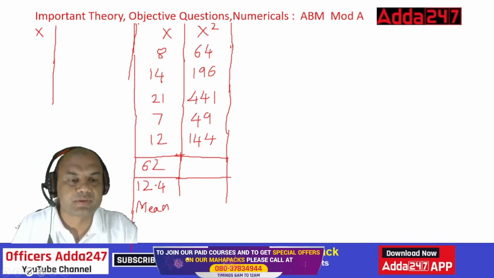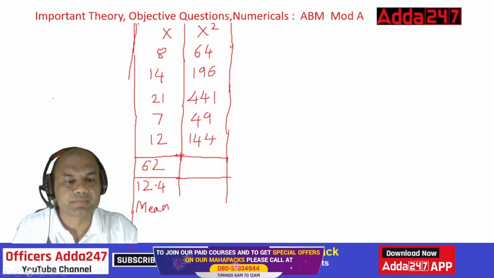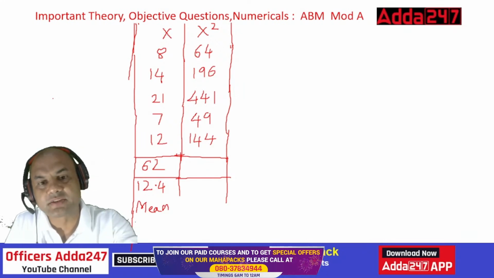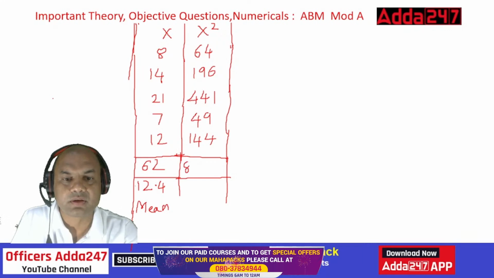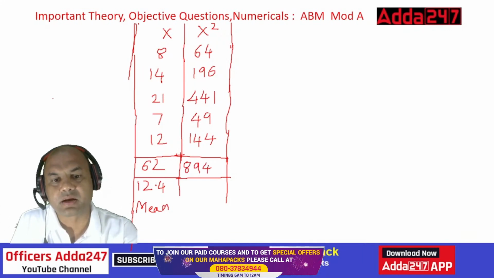Let me remove this till that time. So the answer is 894. Correct? 894. Comment section, how many of you have written? Correct. Now do the average.